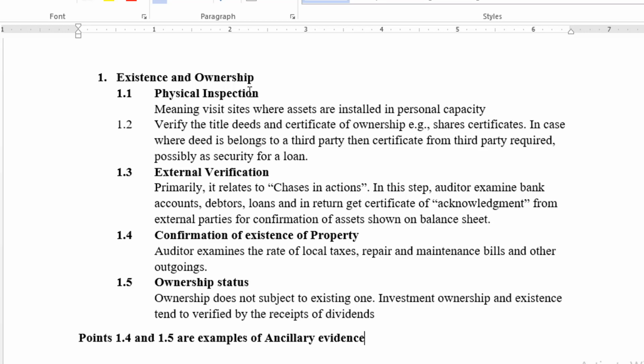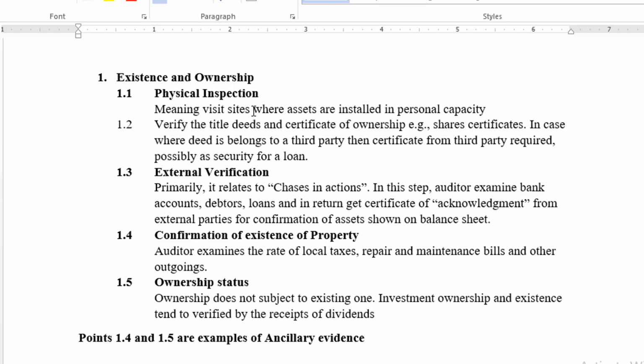So existence and ownership, I already told you that I'm focusing on this method labeled as existence and ownership. So the first point under this method is the physical inspection. Whoever the auditor is, he doesn't confine himself in the office where he is seated. He must arrange a visit to the location where the assets are placed or installed or working, and go and inspect them physically.